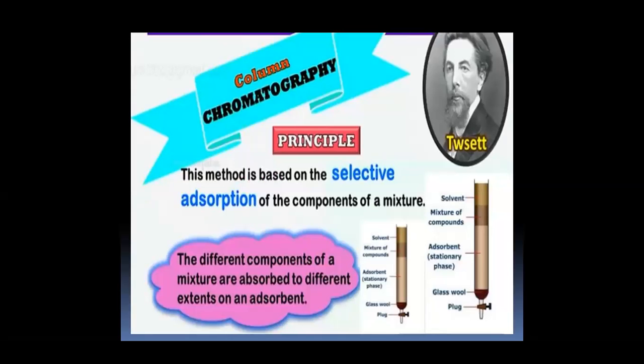The next is column chromatography. The principle is based on the selective adsorption of the components of a mixture. The different components of the mixture are adsorbed to different extents on the adsorbent.